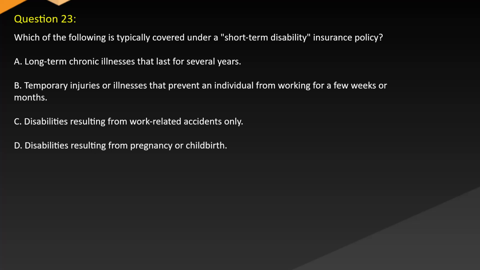Question 23. Which of the following is typically covered under a short-term disability insurance policy? A. Long-term chronic illnesses that last for several years. B. Temporary injuries or illnesses that prevent an individual from working for a few weeks or months. C. Disabilities resulting from work-related accidents only. D. Disabilities resulting from pregnancy or childbirth.